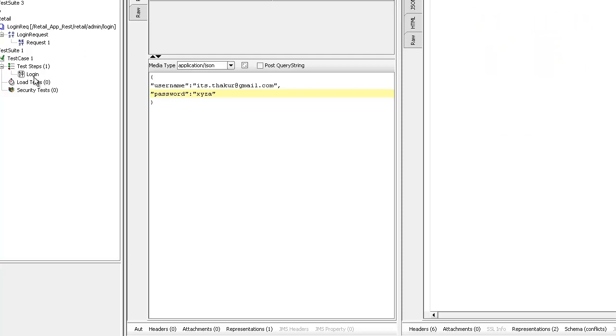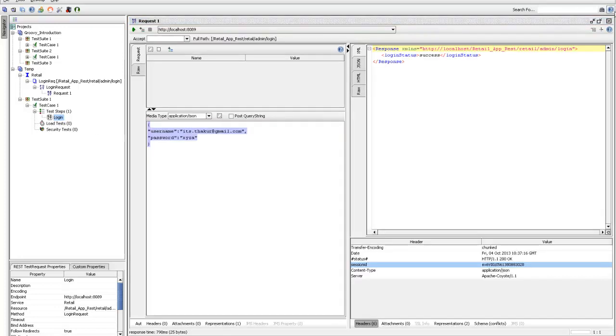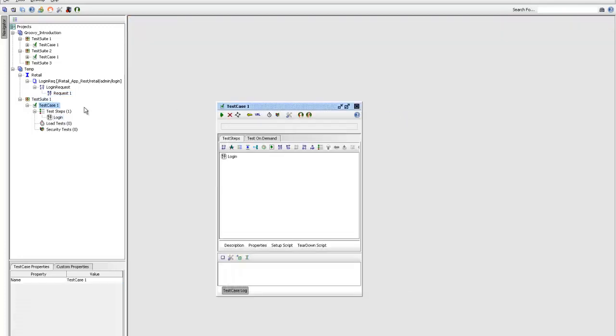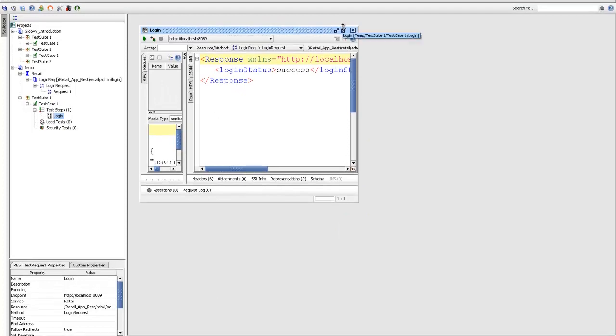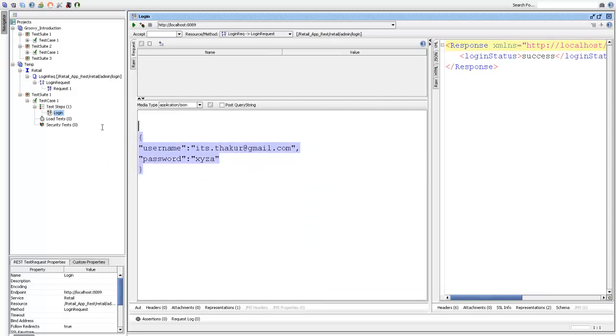I've just taken a very simple example, the login request. If you look at this, this login request is very simple. This is the JSON login request. Let me open this again. I increased the font, right? So you see that this is JSON. In a JSON request, you have a starting curly brace, an ending curly brace, and the username and password with which you will log in to your application. In a REST application, when you send this to the server, you get a response.